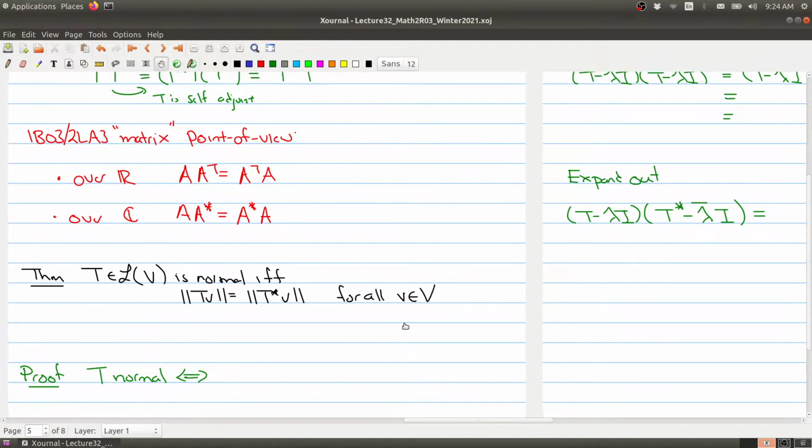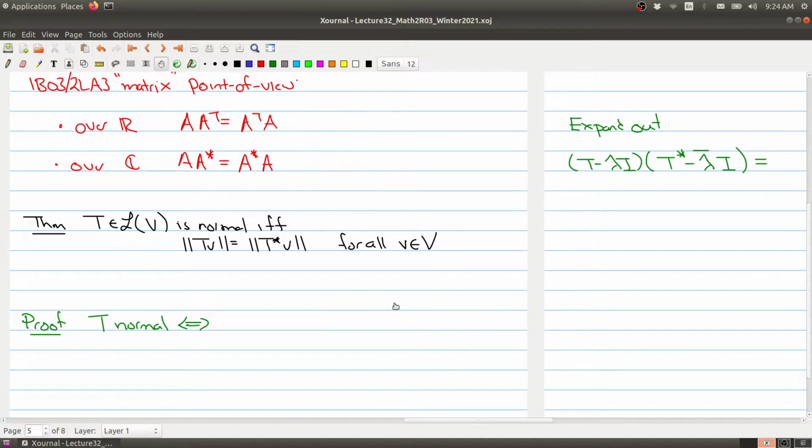Now, one nice thing about normal operators is that T and its adjoint send a vector to vectors of the same norm. So T and T star send v to vectors of the same norm.